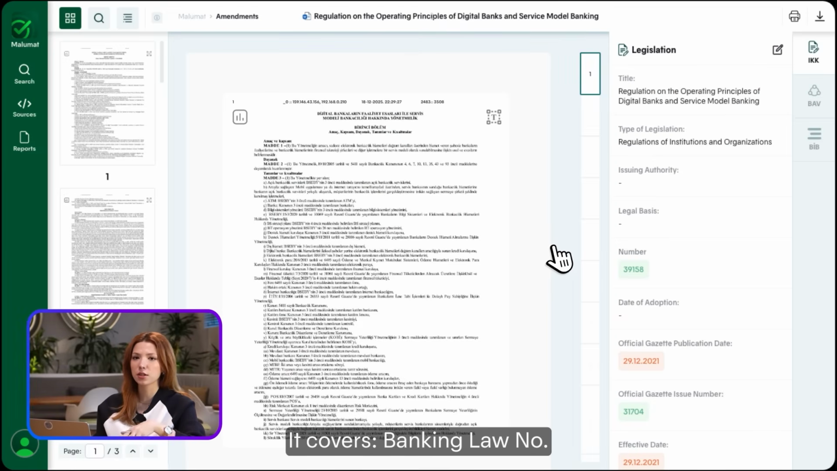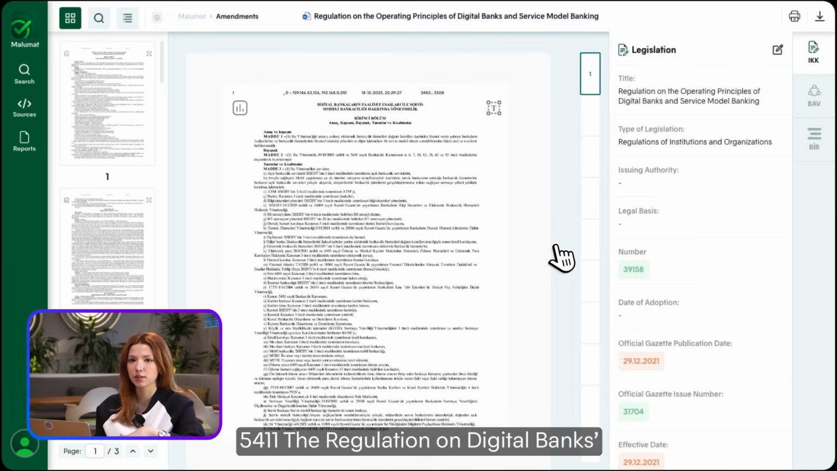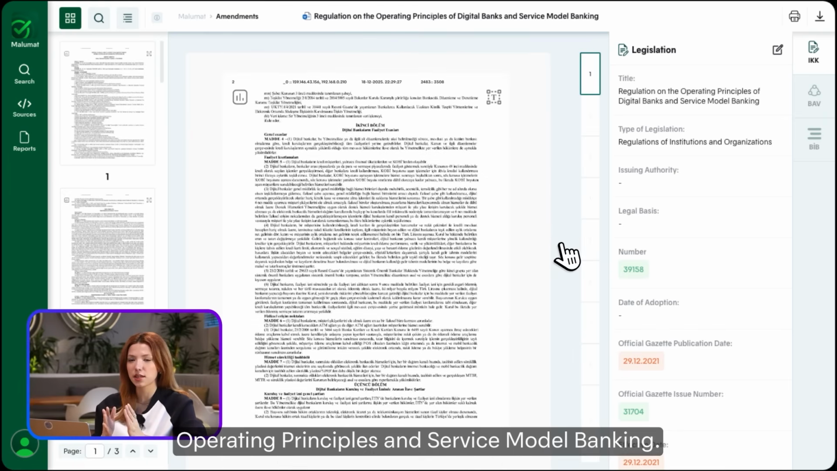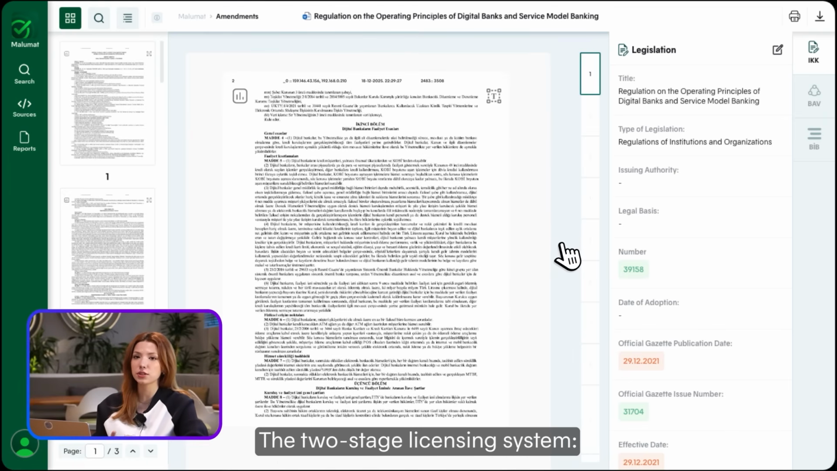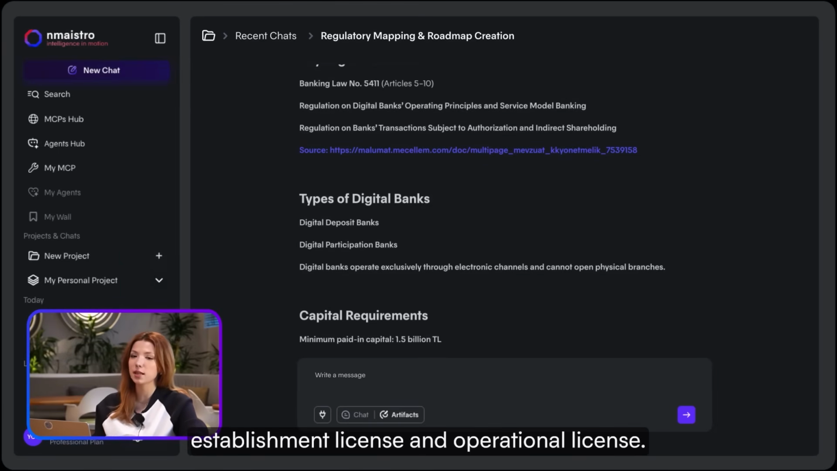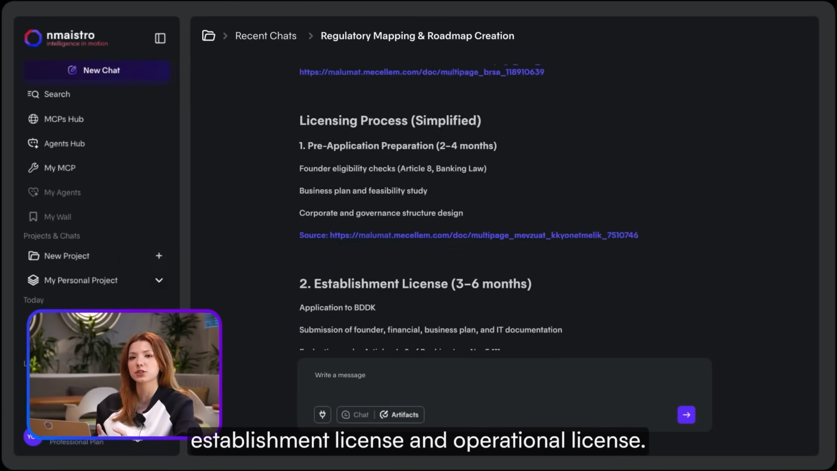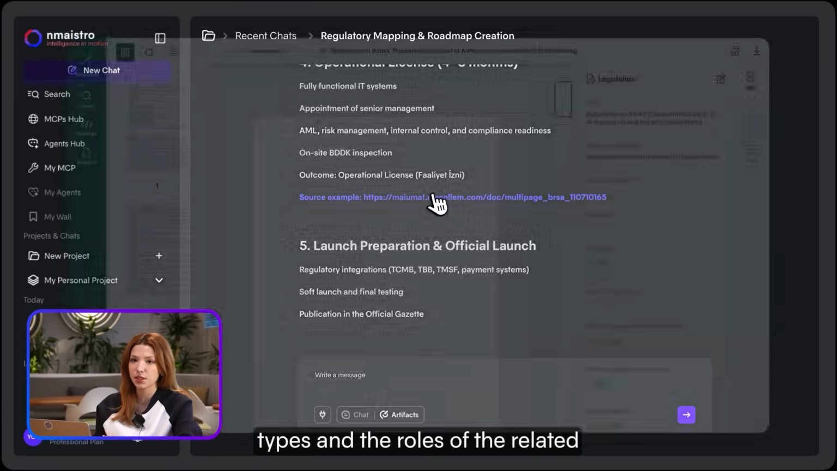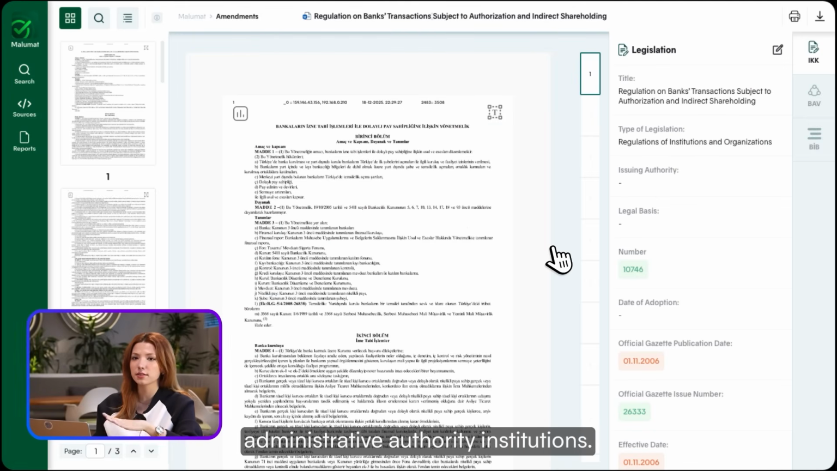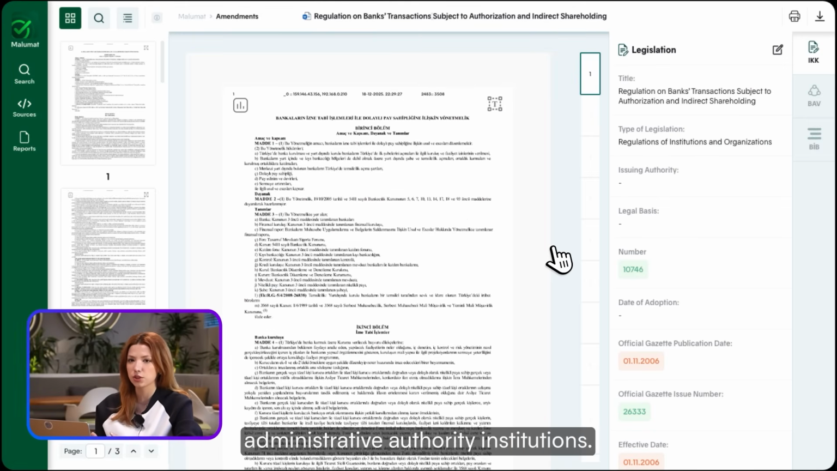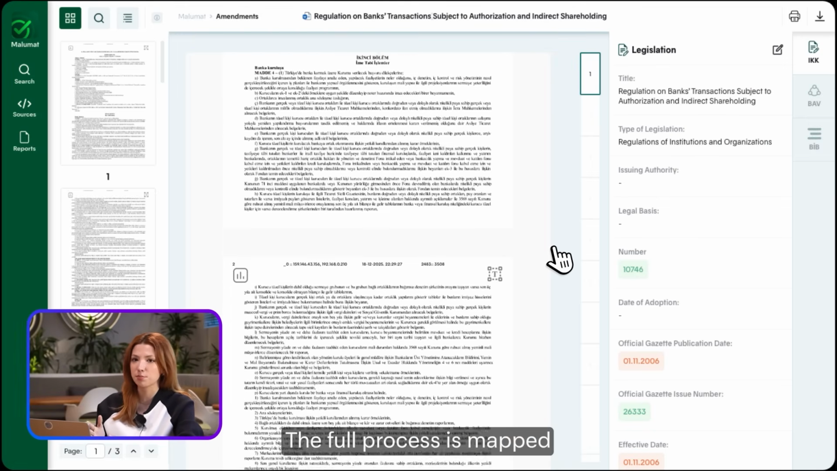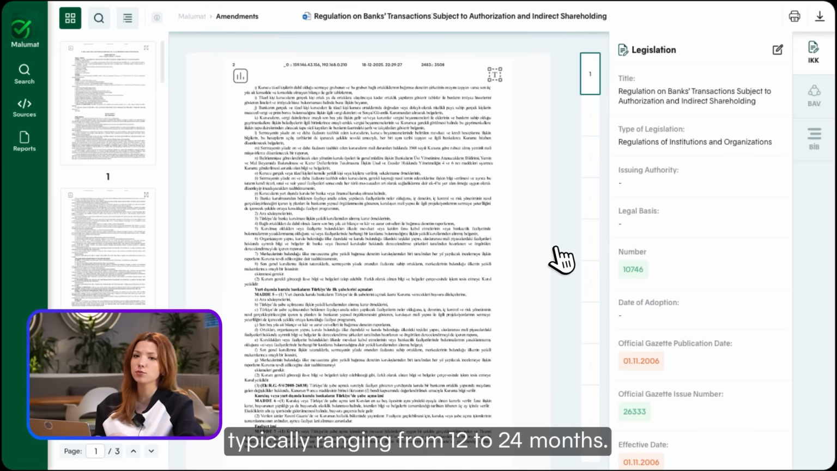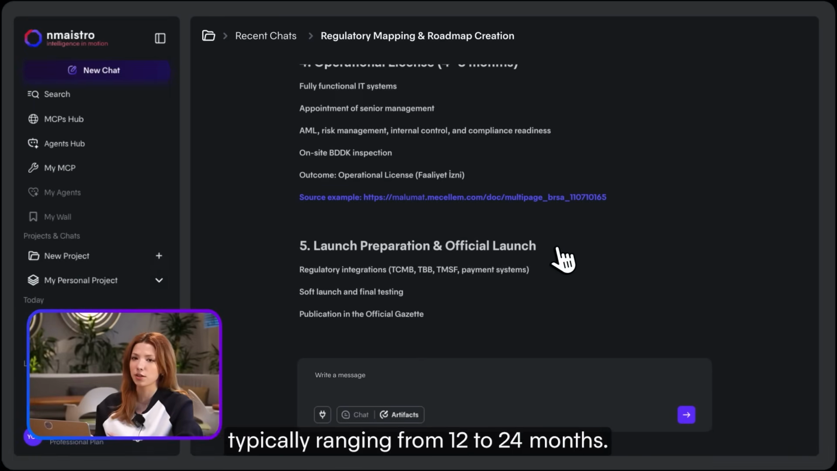It covers Banking Law number 5411, the regulation on digital banks, operating principles and service models of banking, the two-stage licensing system, establishment license and operational license, capital requirements and digital bank types, and the roles of the related administrative authority institutions. The full process is mapped with realistic timelines, typically ranging from 12 to 24 months.